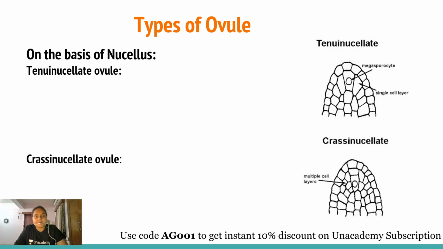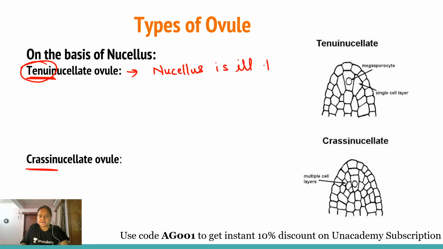Now, type of ovule on the basis of nucellus. There are two types: the first is tenuinucellate and the second is crassinucellate. I have used the picture here to explain it better. In the case of tenuinucellate, the nucellus is ill developed, or we can say it is composed of a single layer of cells.